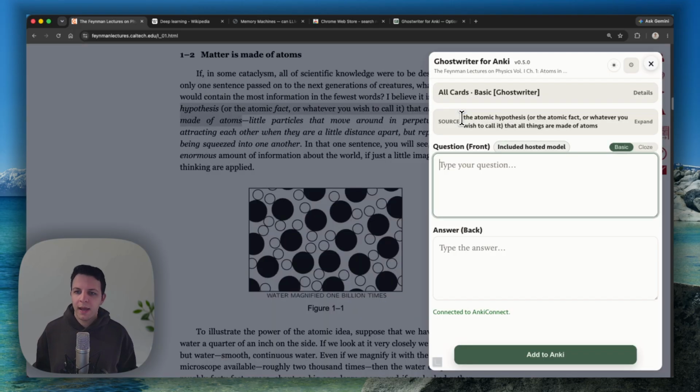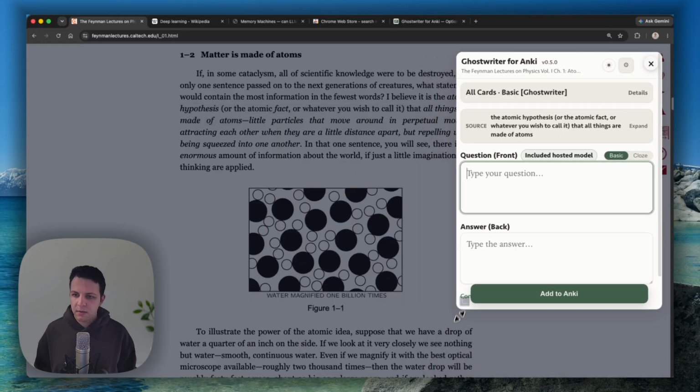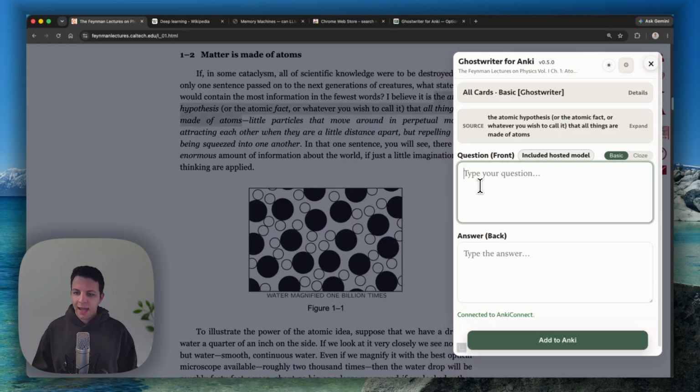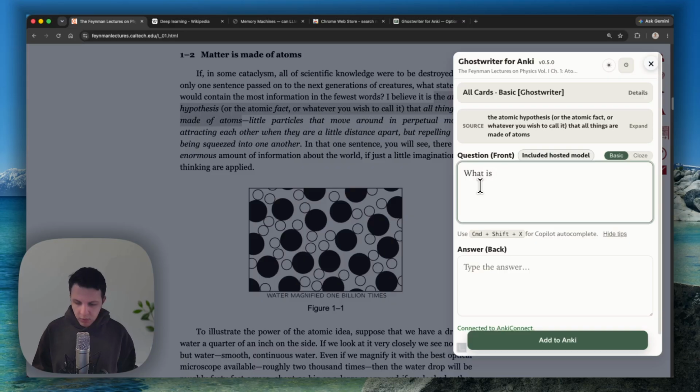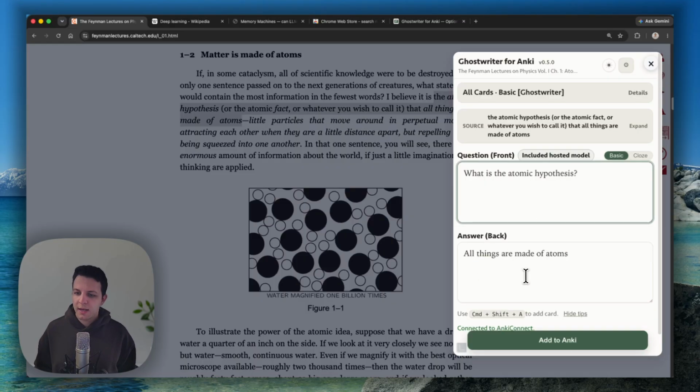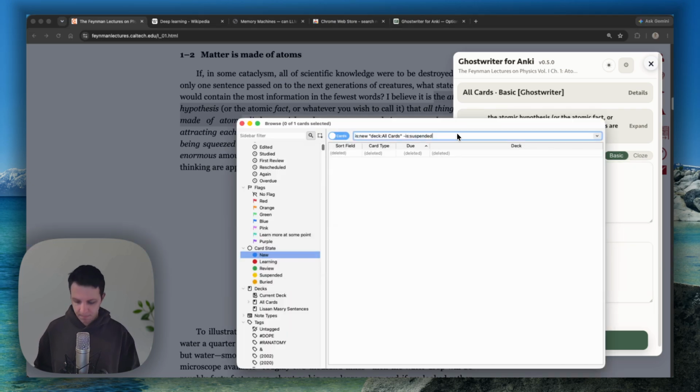Okay, so you go ahead and you open the extension, and I'm a little zoomed in here, but that's fine. And let's say I type what is, and then I call the Ghostwriter or the autocomplete or copilot or whatever you want to call it, and I get what is the atomic hypothesis? All things are made of atoms. Great, so I just hit tab to accept that, and then I'm going to send that to Anki. Great, it's in Anki. Let's go across to Anki and have a look.